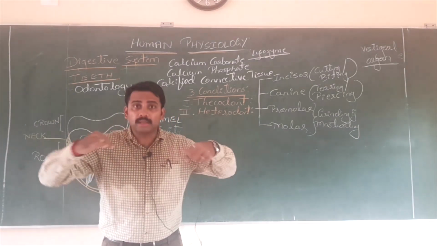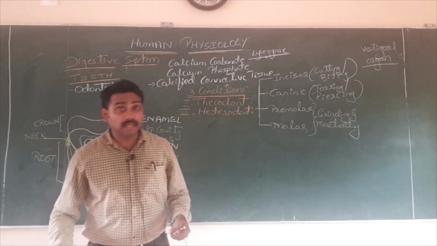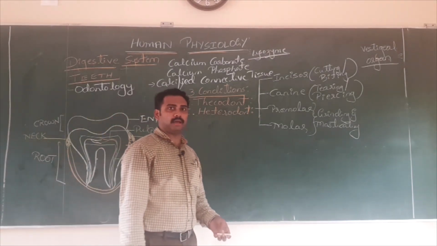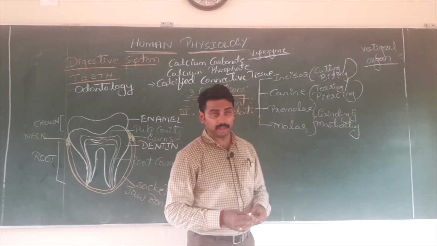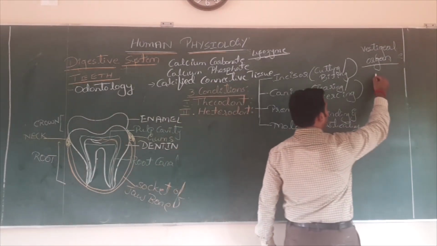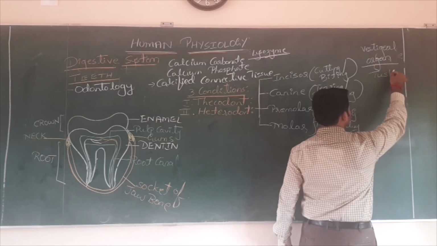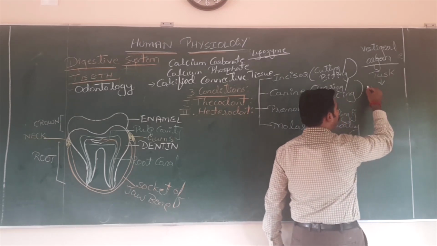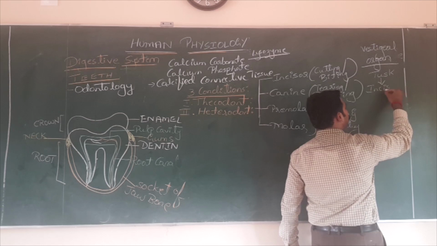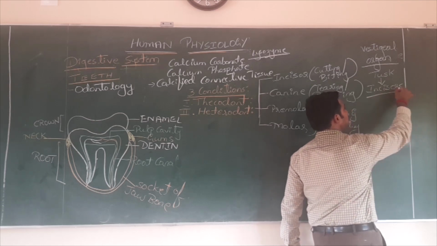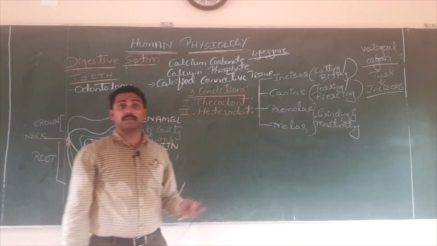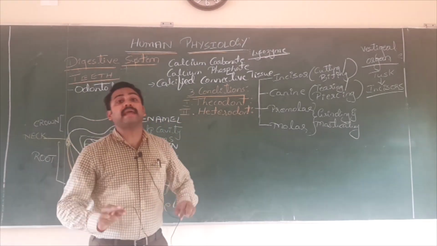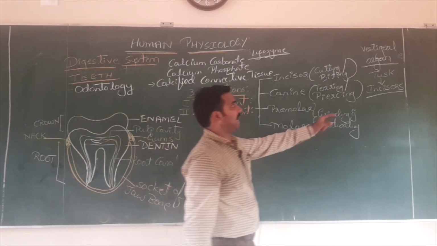Very important, neat point. One more thing. Have you seen that poison injecting teeth of the snake? You might have seen it in the movies and all. Poison injecting teeth of the snake are called fangs. Yes, ladies and gentlemen, what are fangs? Poison injecting teeth of the snake. They are not any modifications. Just note that down separately. Neat point, very important. Is that clear?